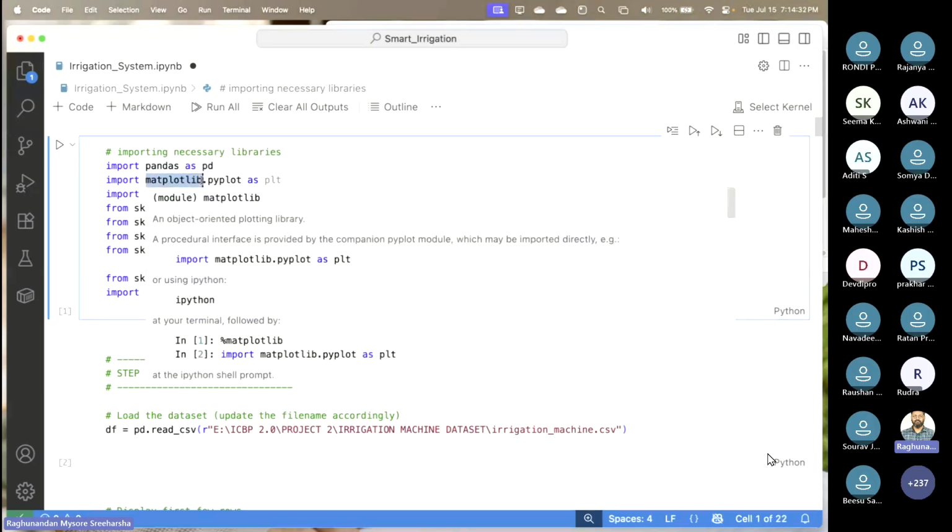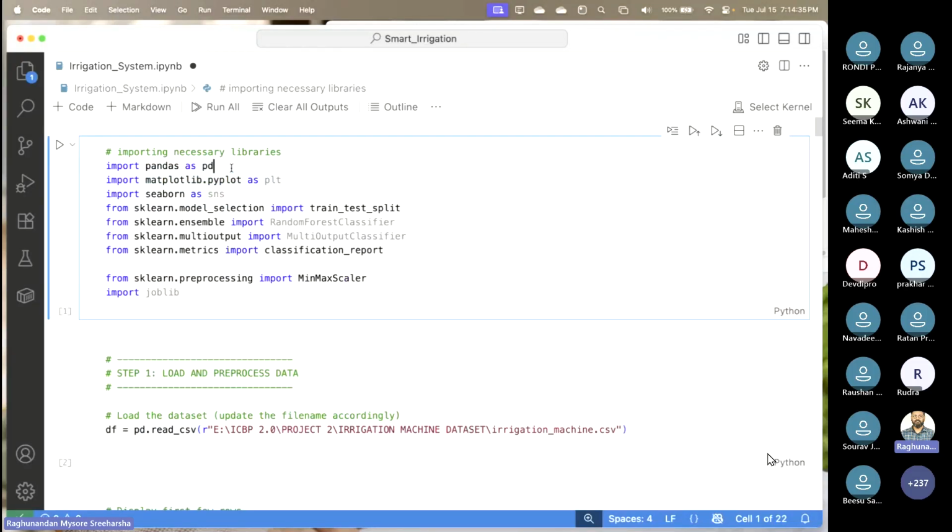Similarly, matplotlib.pyplot, I'm going to just call it as plt. You will say, sir, is it compulsory that you have to call this as pd only? No. You can call it anything you want. You're just aliasing it, just renaming it. Even in SQL we do this, right? However, most data scientists shorten this as pd only, so let us keep it that way.